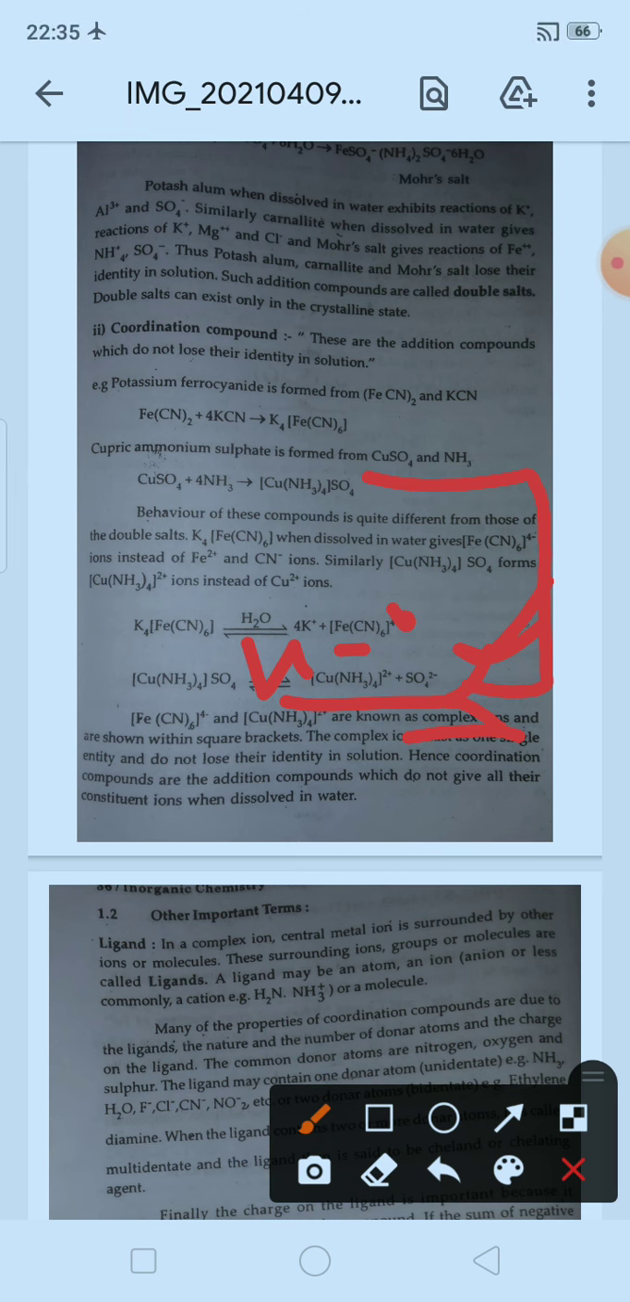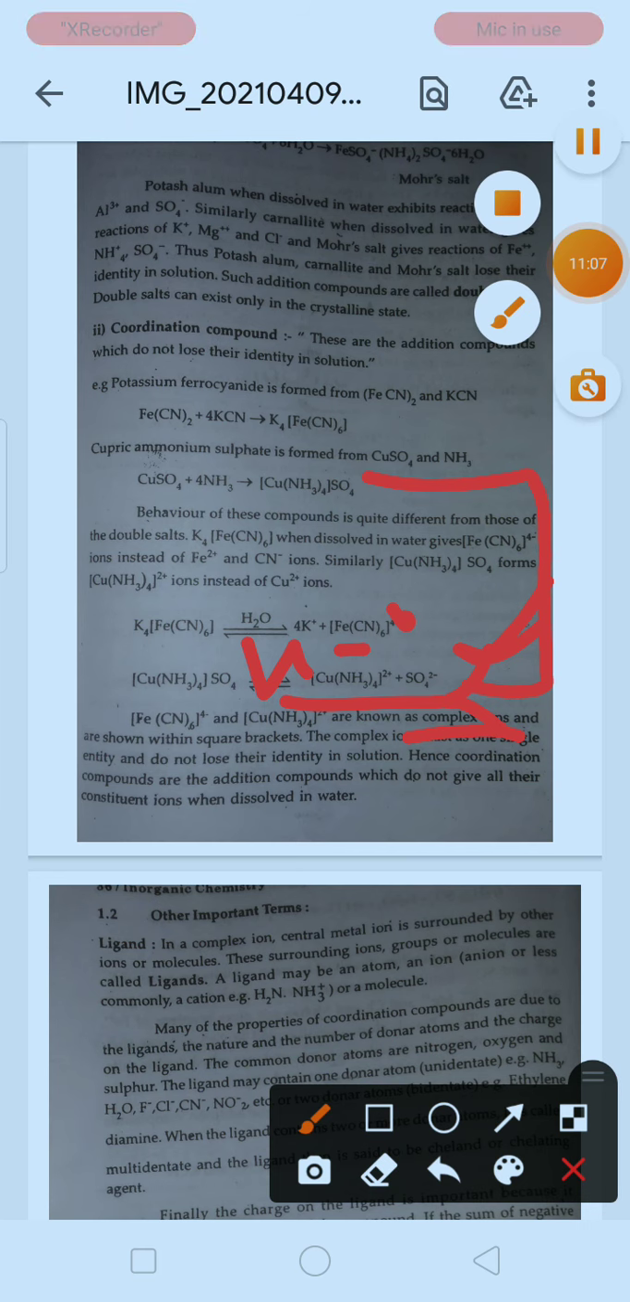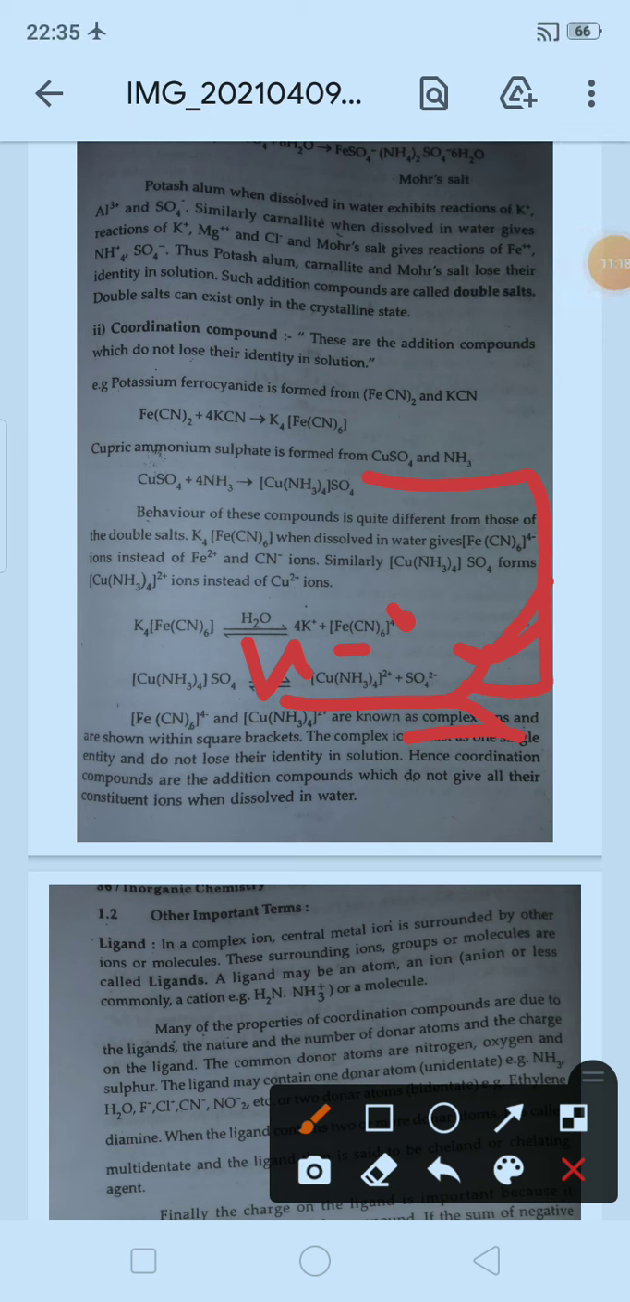So these are the two types of compounds that we have seen today. In the next video, we are going to see the basic definitions related to coordination compounds. Hopefully you have understood these simple compounds and complex compounds based on their identity and their behavior in aqueous solution.